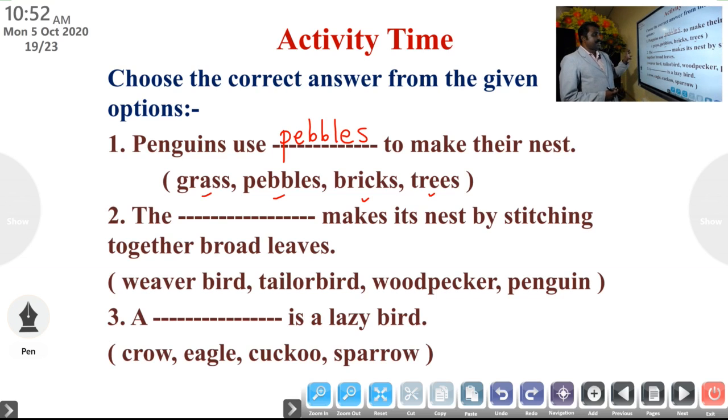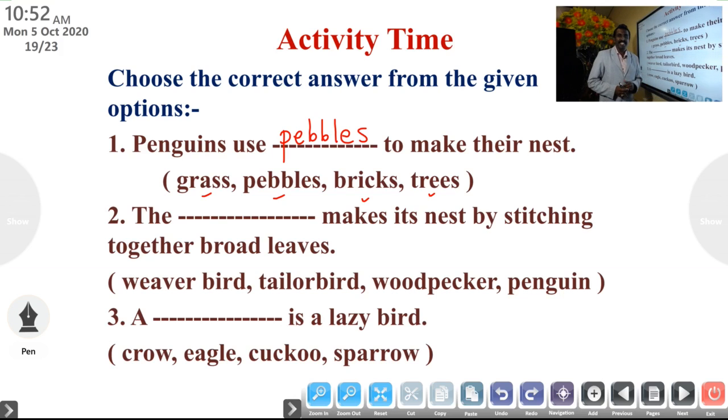Second question, the dash makes its nest by stitching together broad leaves. Weaver bird, tailor bird, woodpecker, penguin.